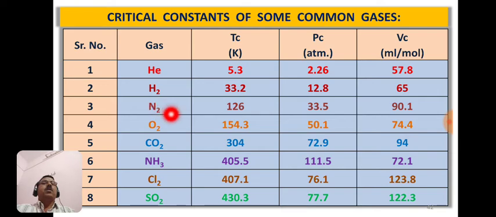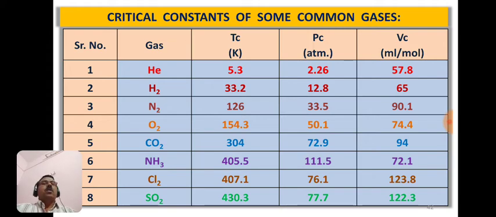For nitrogen, the critical temperature is 126 Kelvin, critical pressure is 33.5 atmospheric pressure and its critical volume is 90.1 milliliter per mole. Similarly, for oxygen, the critical temperature is 154.3, critical pressure is 50.1, and critical volume is 74.4 ml per mole.